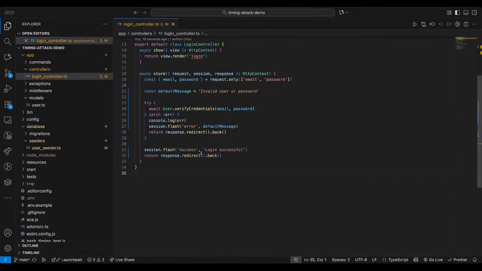What I did here was replace all that gibberish code with one simple call to verify credentials from the user class, to which I pass the email and the password. If the user is not found, it will throw an error. And if there is an error, whether the verify credentials failed or the user is not found, we will flash the default message that we have been seeing. Otherwise, the login was successful and we will see the login successful message.